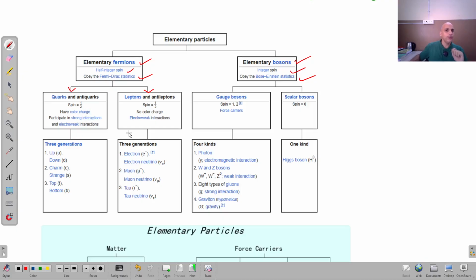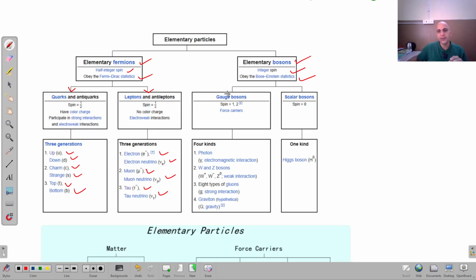So as I told you, these elementary fermions, we have six total quarks. You can see here three generations: up, down, charm, strange, top, bottom, and electron neutrino, mu neutrino, tau neutrino. So six leptons and six quarks. These are the fundamental particles, or we call them elementary particles, but they are also fundamental, right? Similarly, we have elementary bosons.